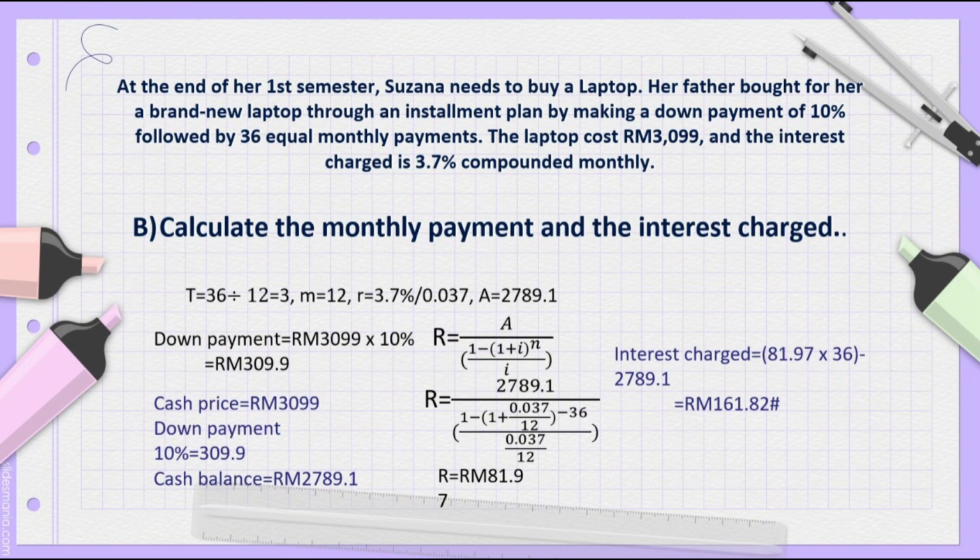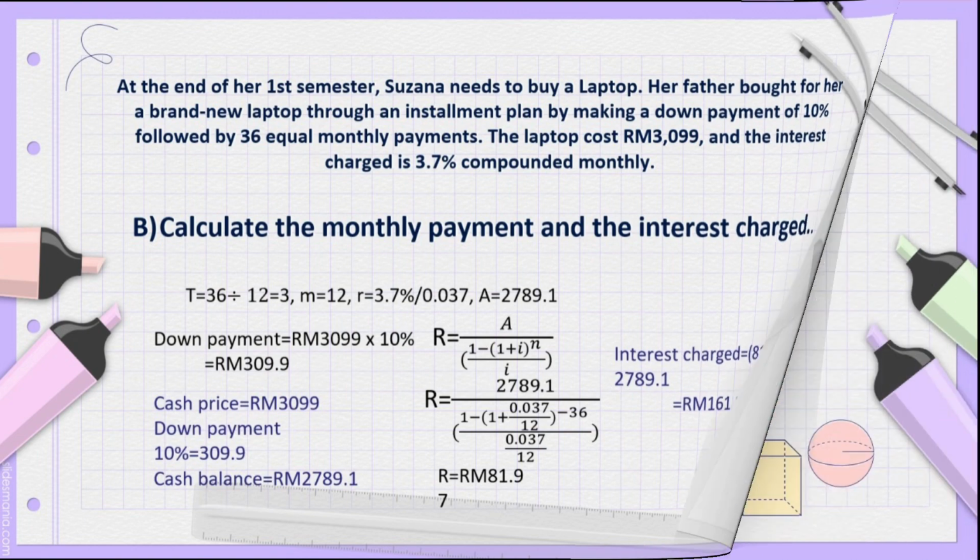Another question is that we should calculate the interest charge. So the interest charge is (81 ringgit 97 cents times 36) minus 2,789 ringgit and 10 cents. So we will get the interest charge as 161 ringgit and 82 cents.